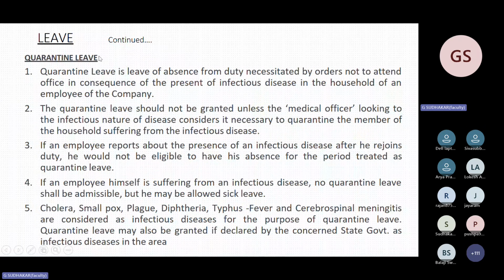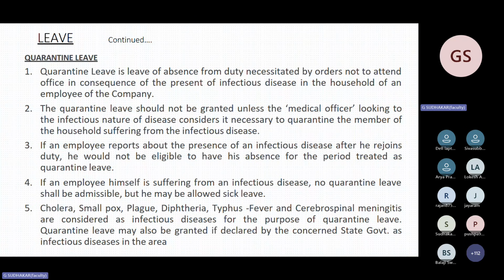Quarantine leave. This has been asked after Corona. Up to 2020, this question had not been asked. After 2020, in 2022 and 2023, this has been asked. Quarantine leave is applicable not for the employee.